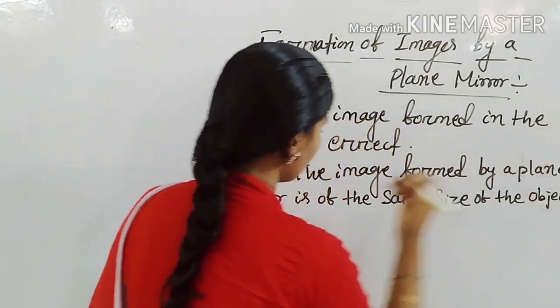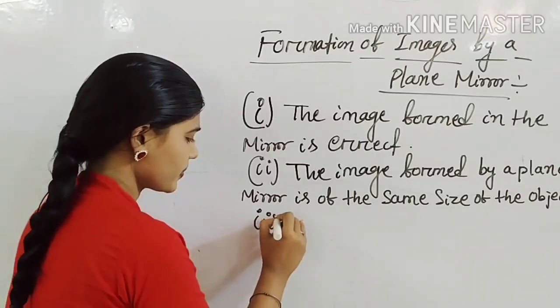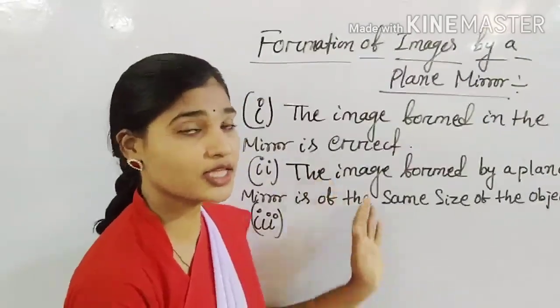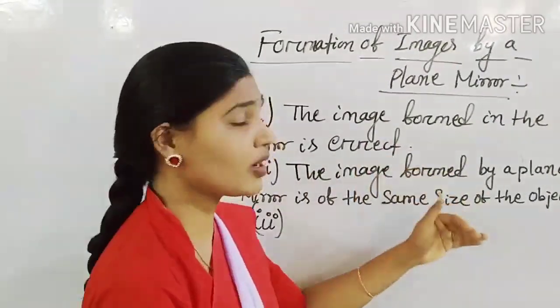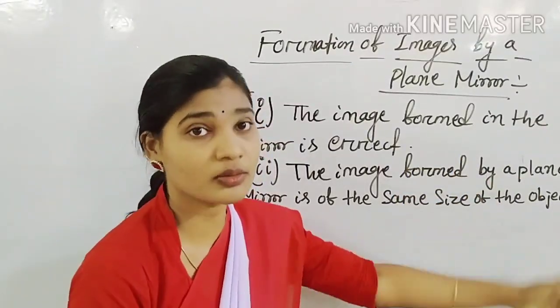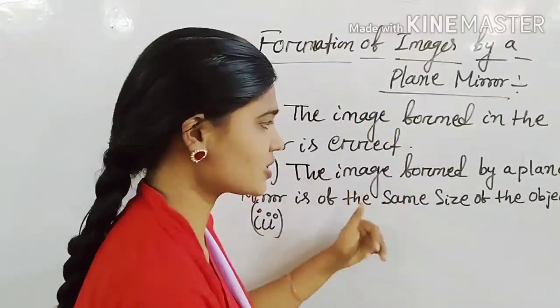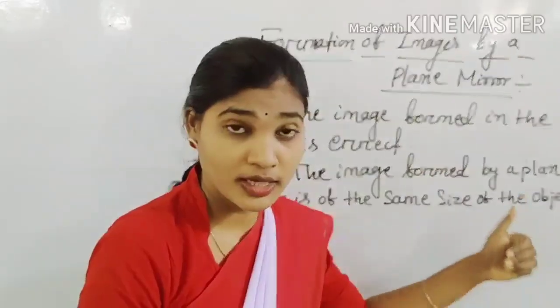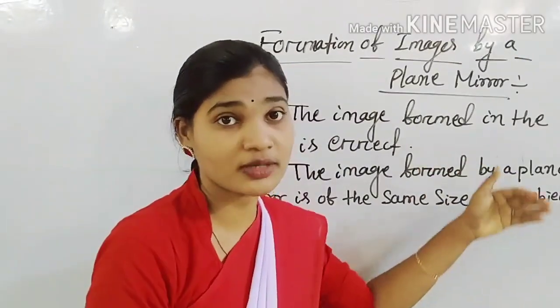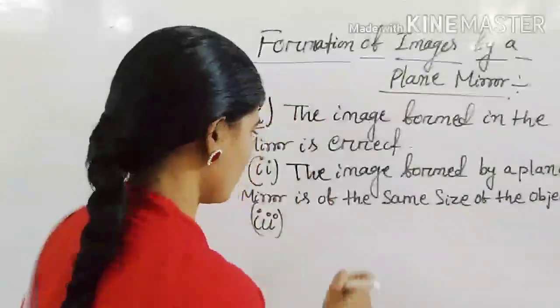The third point is that the distance of the image from the mirror is equal to that of the object from the mirror.